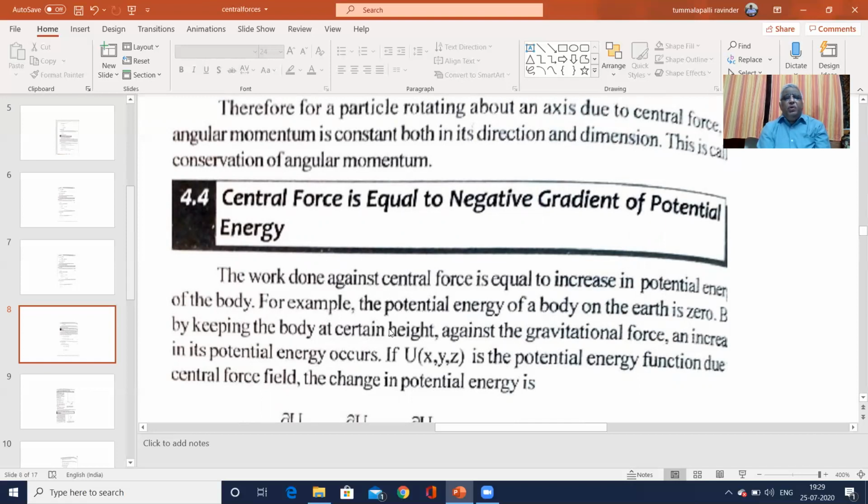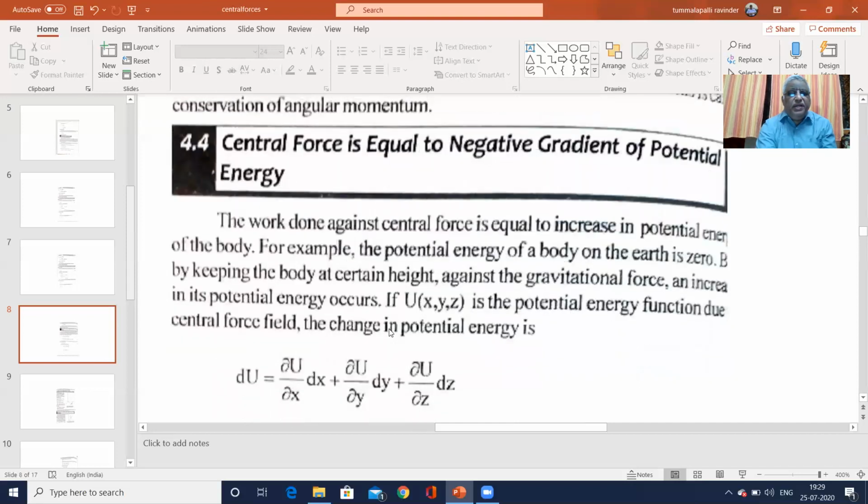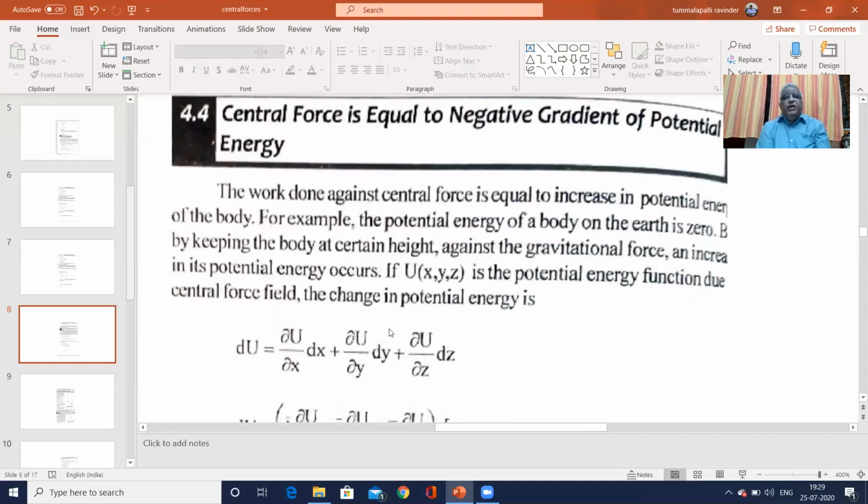If U of x, y, z is the potential energy function due to the central force field, the change in potential energy dU is equal to dou U by dou x into dx plus dou U by dou y into dy plus dou U by dou z into dz.